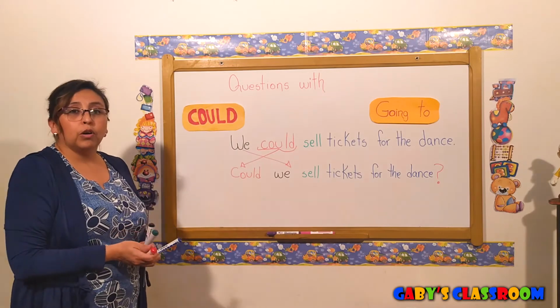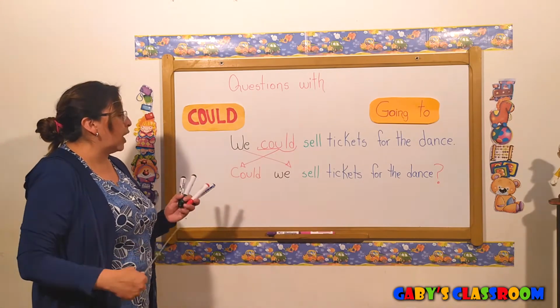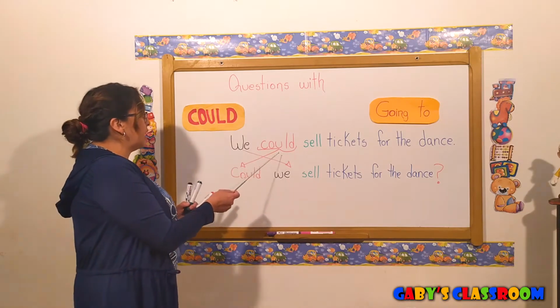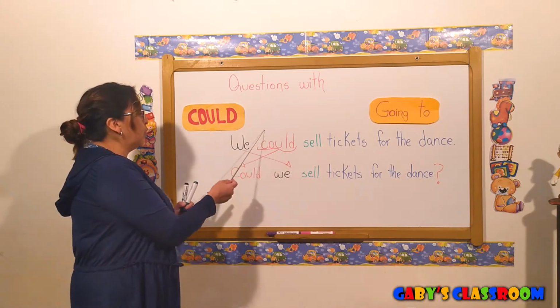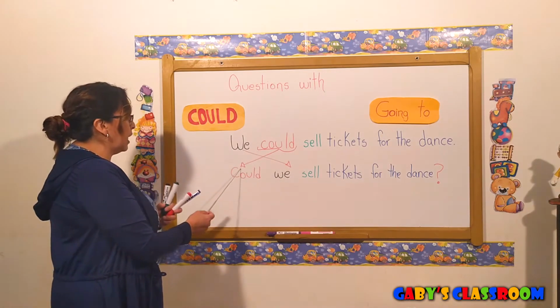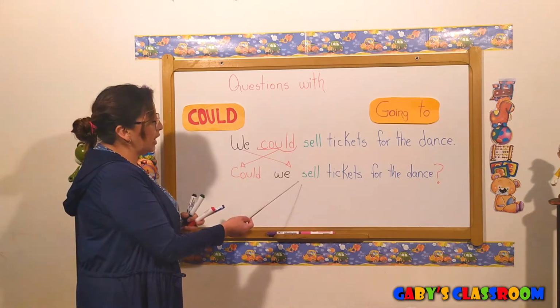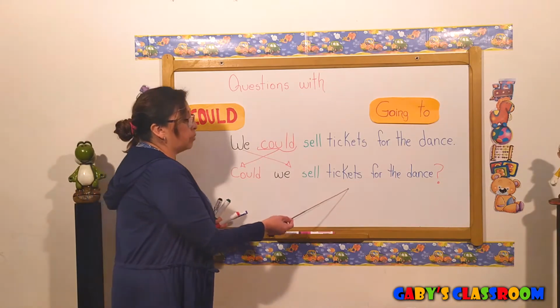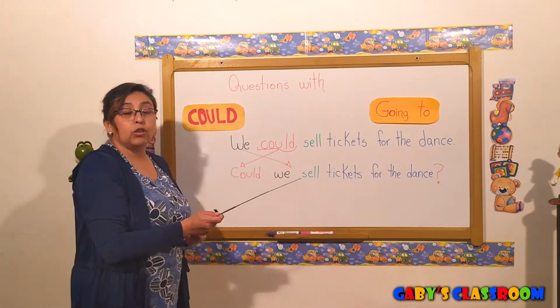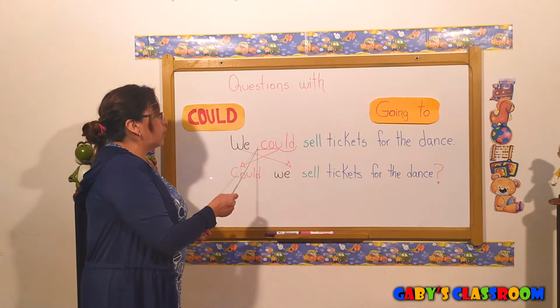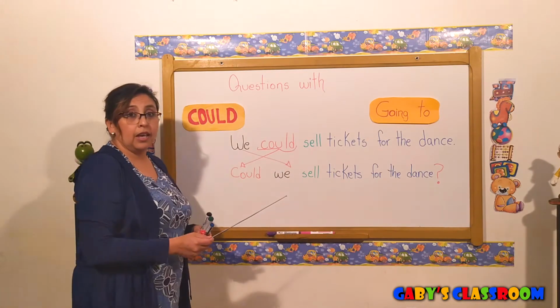Okay, so what do we do when we want to make questions with could? We change the position of could. We put could at the beginning and we put the subject afterwards and then the verb, and we complete the sentence. Do you remember that I told you that after could we always put a verb? Yes?